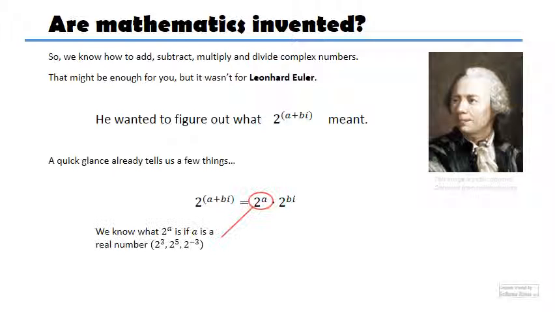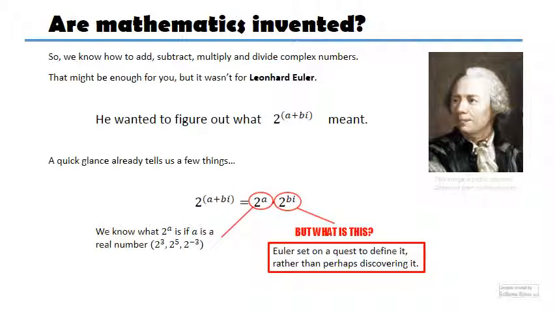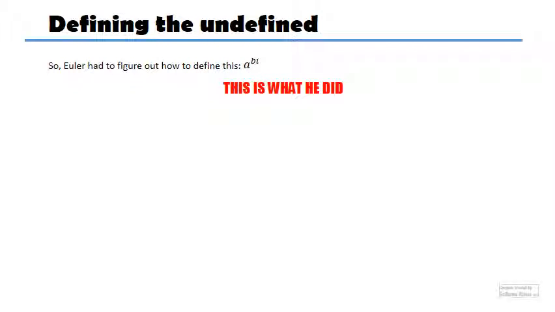So let's define what 2 to the power of bi is. Okay, how do we do it? I have a number a. Let's call this the number a to the power of bi. Great. How did Euler do it? It's not exactly what he did, as I said, it's just to give you an idea.